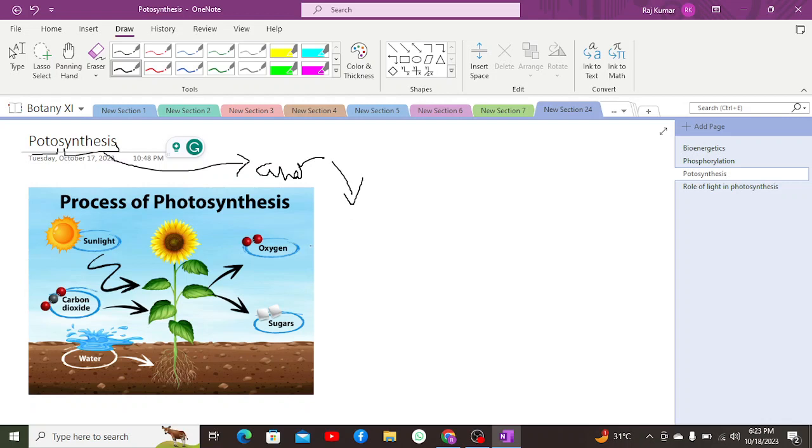Now in this case, carbon dioxide is a gas which is reduced in this process because removal of oxygen occurs,